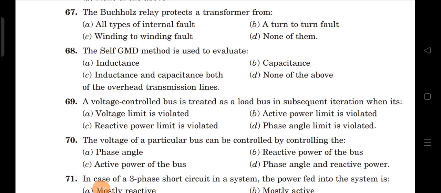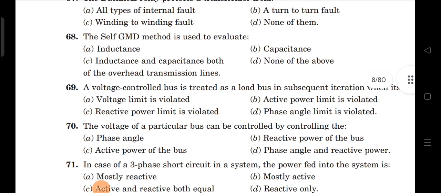Next, 69th question. A voltage controlled bus is treated as a load bus in subsequent iteration when... that means when the reactive power limit is violated, then the voltage controlled bus is treated as a load bus. What is the option? Third one, that is reactive power limit is violated, that is C is correct.